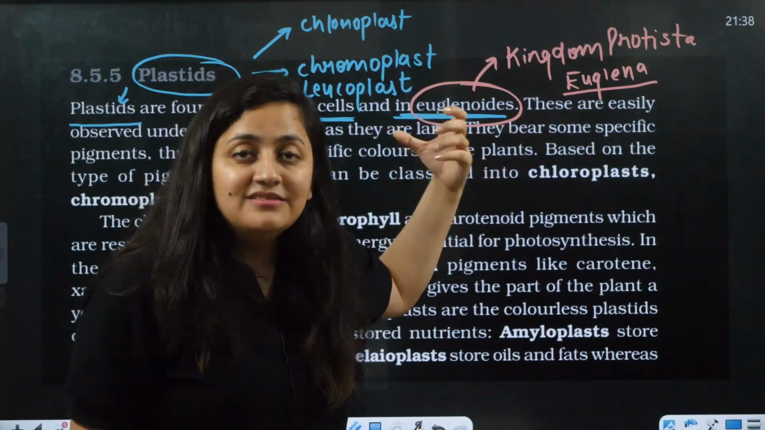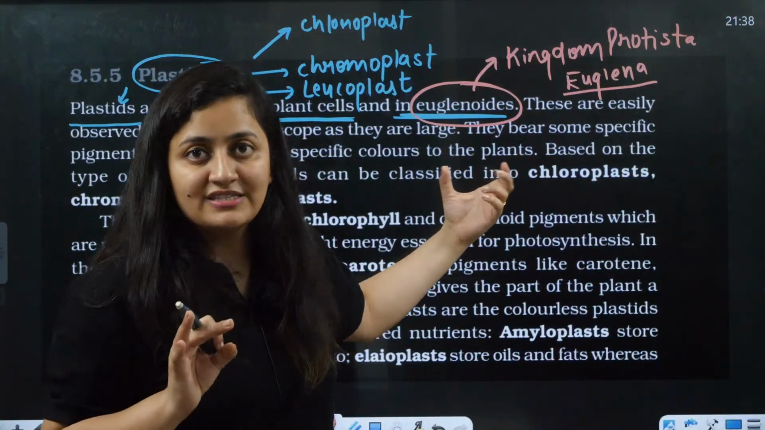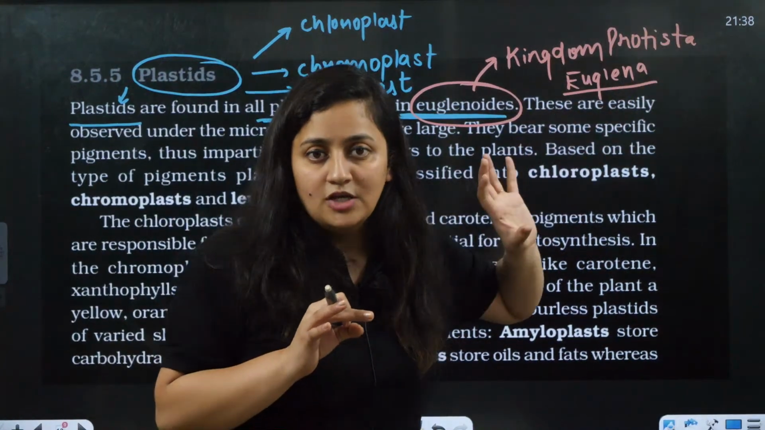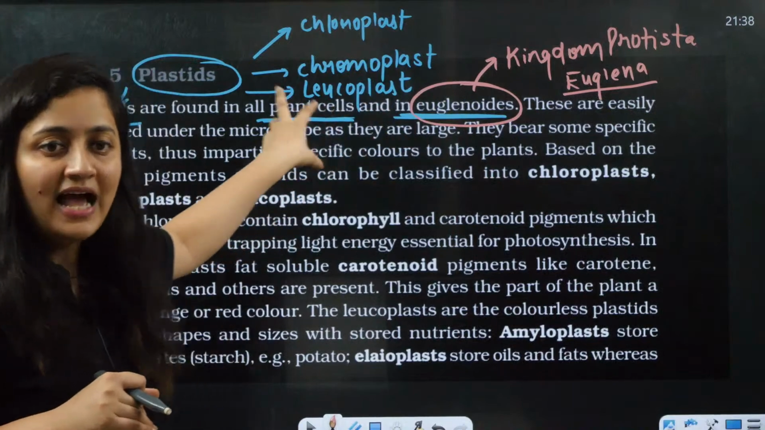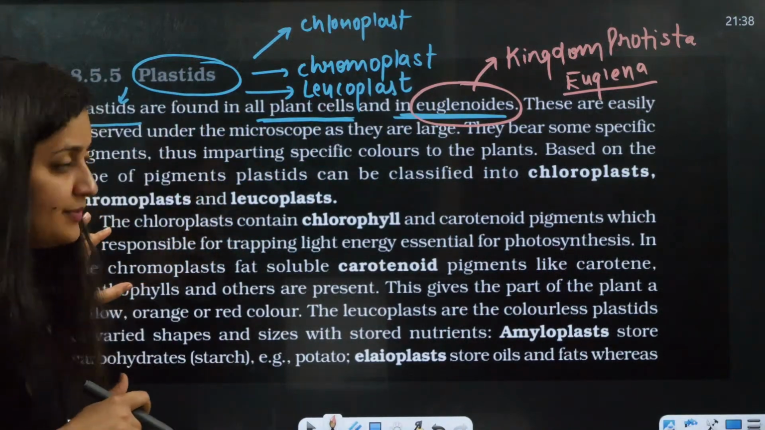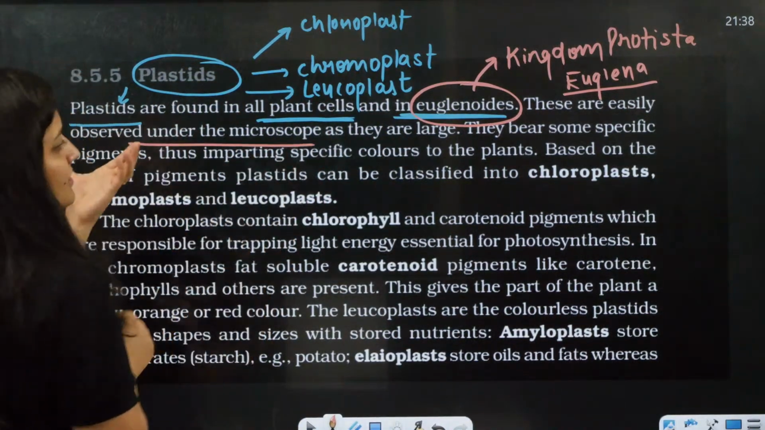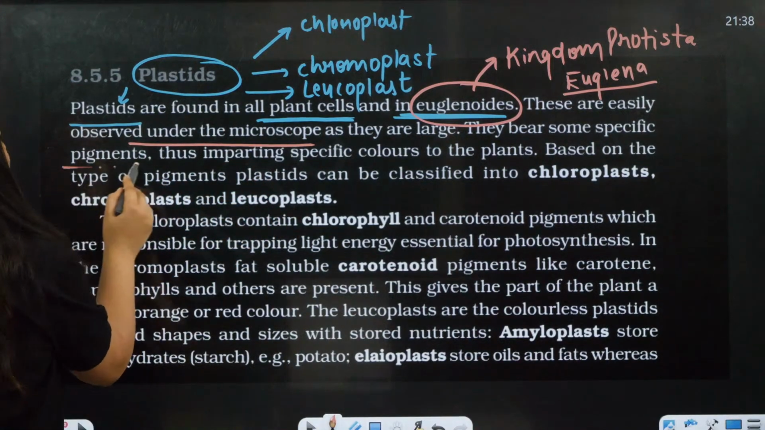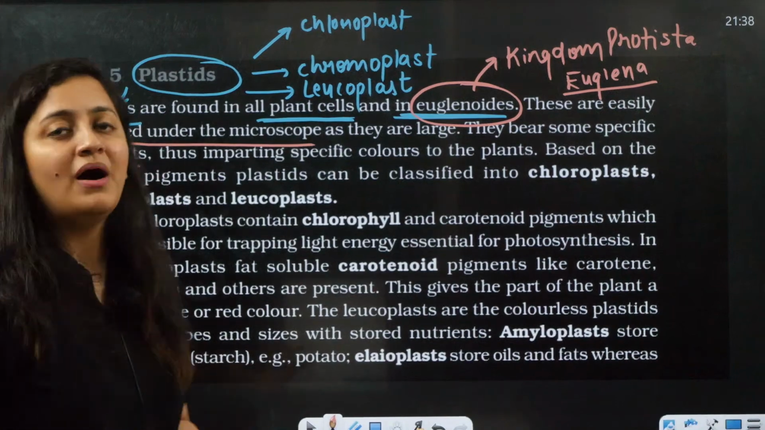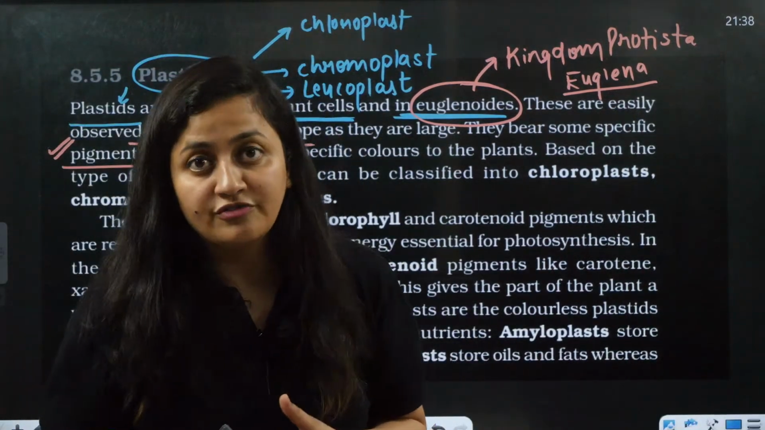Euglena, a single-celled eukaryote, belongs to kingdom Protista, which includes the euglenoids. So plant cells and euglenoids have plastids. We can easily observe them under the microscope. Their size is comparatively large, and they have specific pigments which impart color to the different parts of the plant.